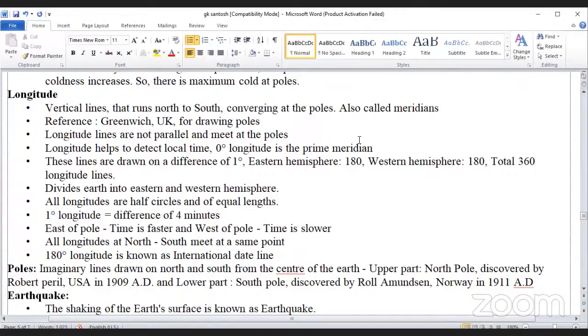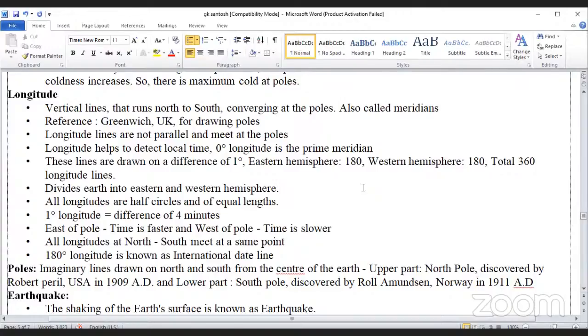These lines are drawn at the difference of 1 degree. Eastern hemisphere is equal to 180 degree, western hemisphere is equal to 180 degree. Total 360 longitude lines divide Earth into eastern and western hemisphere. All longitudes are half circles of equal length.